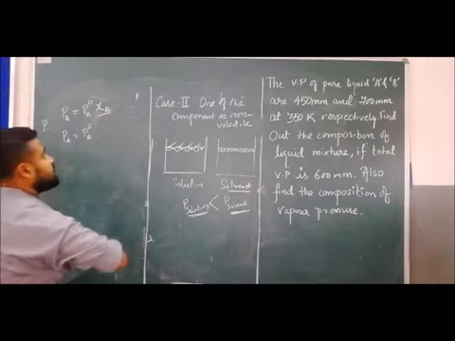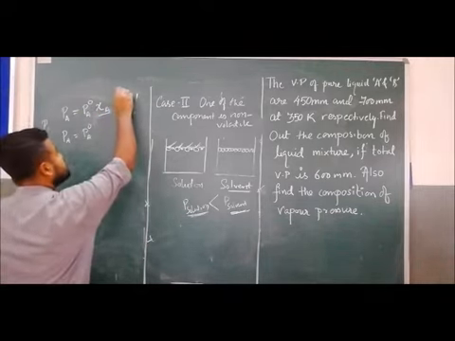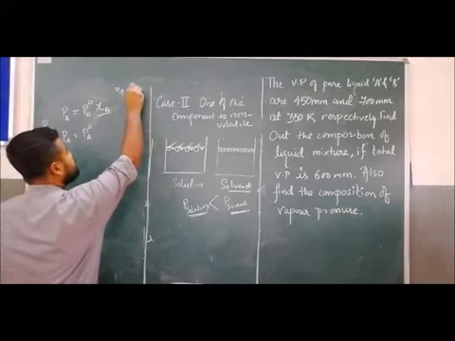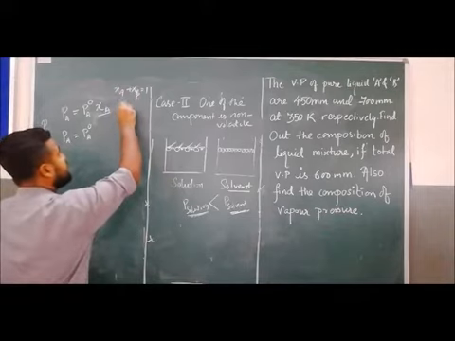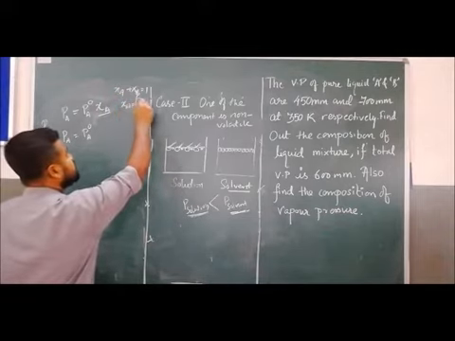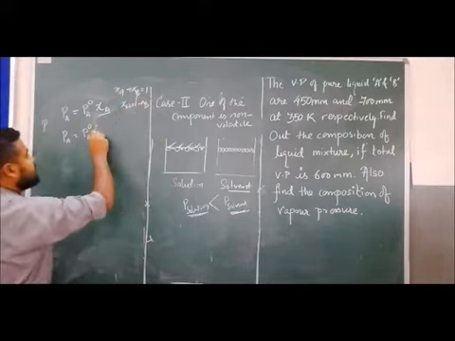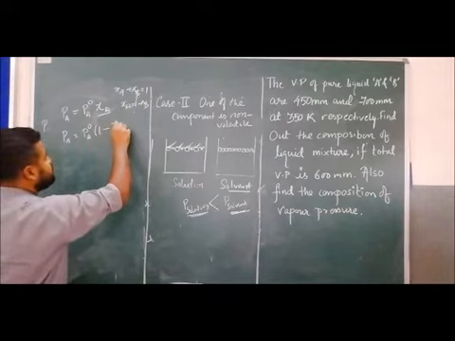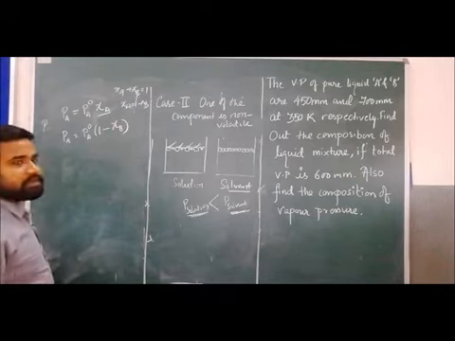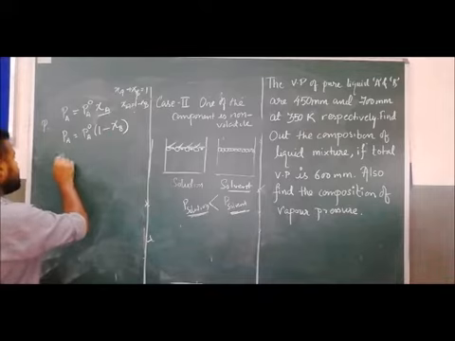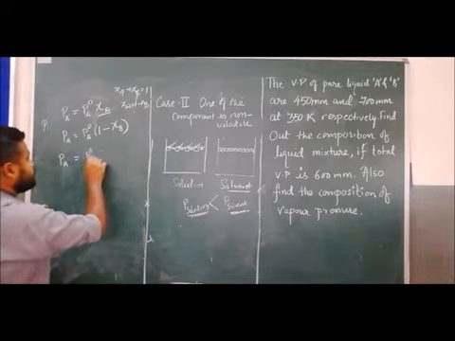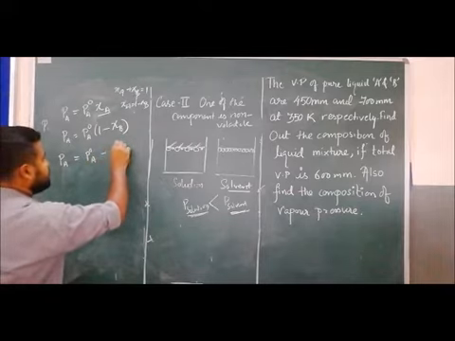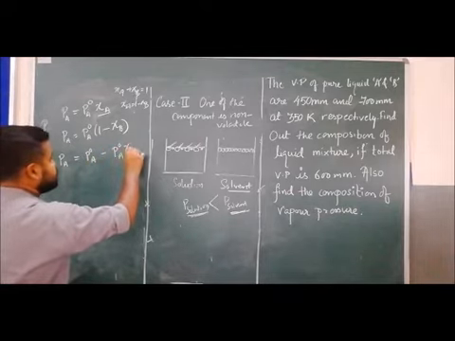In place of XA, what can we write? XA plus XB equals 1, so XA equals 1 minus XB. So PA equals P naught A minus P naught A XB.